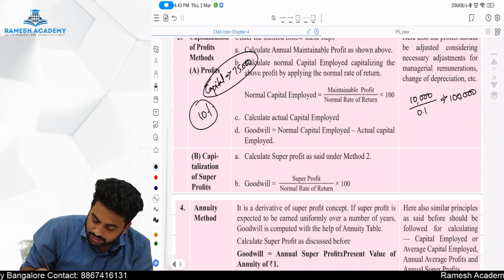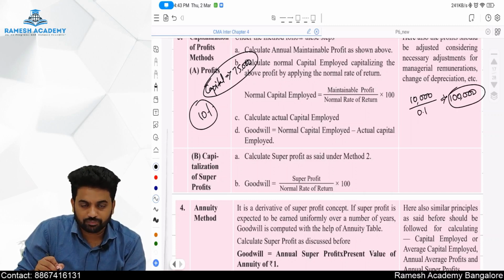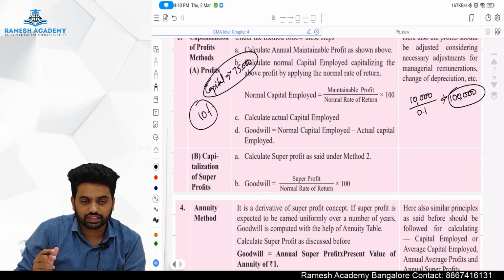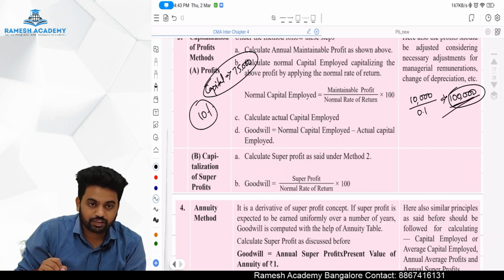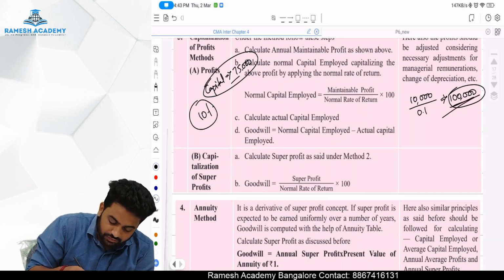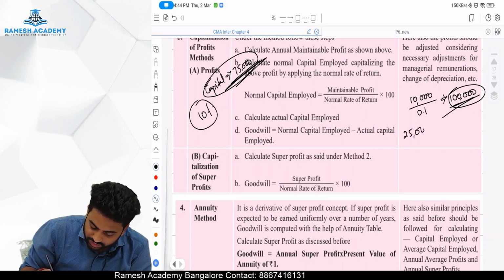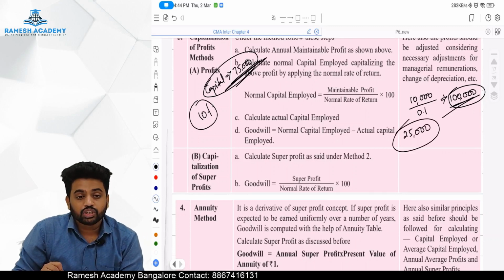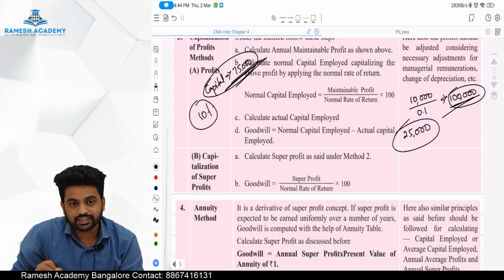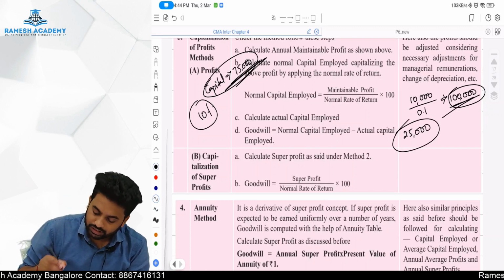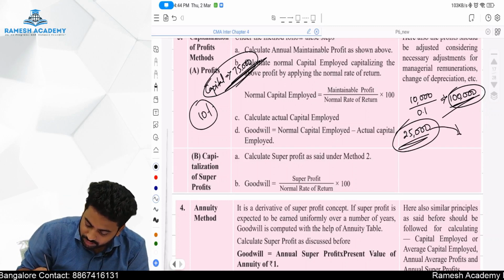So to earn 10,000 rupees profit at the normal rate of return, we need 1 lakh rupees capital. But actually how much did we invest? We invested only 75,000 rupees. The 25,000 is there, no? The 25,000, which is the difference between normal capital employed minus actual capital employed, is nothing but goodwill.